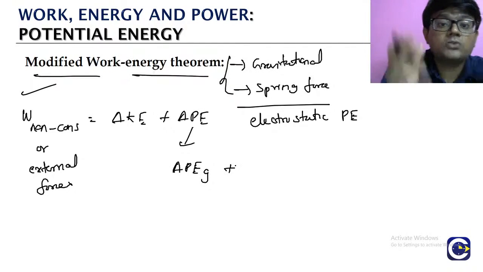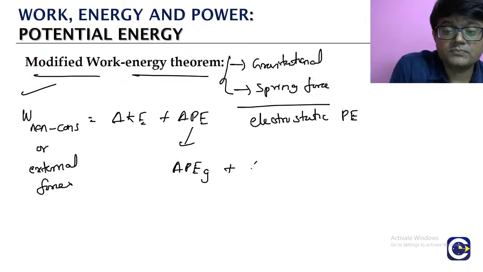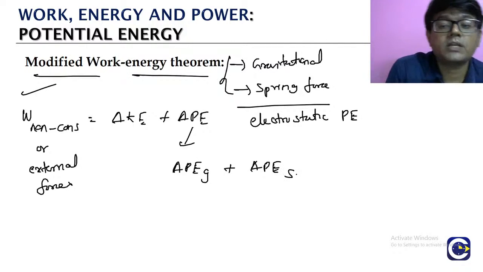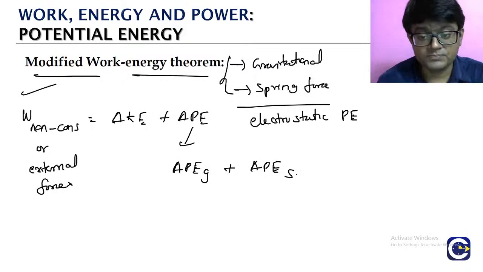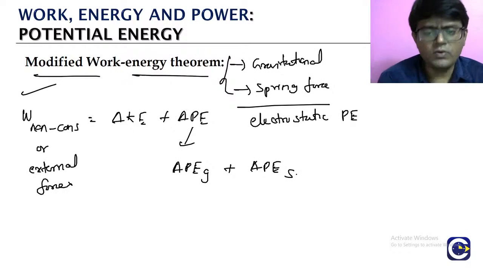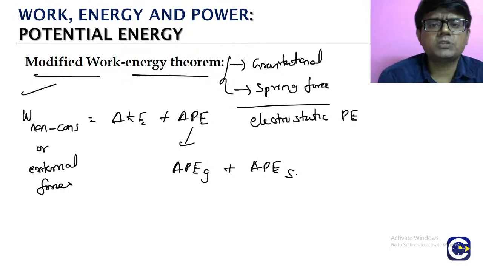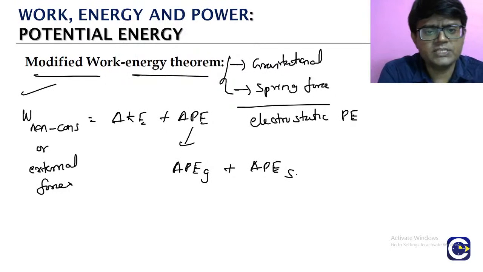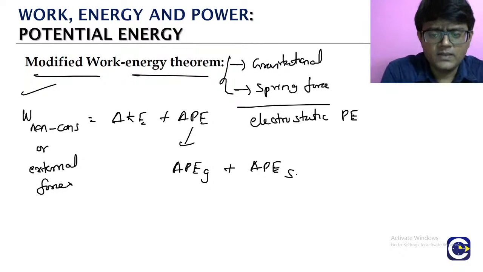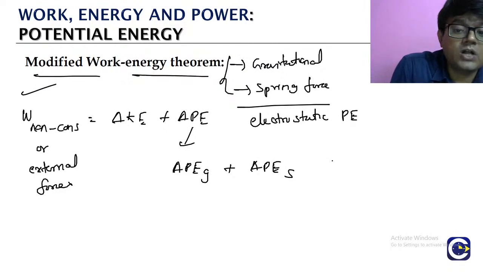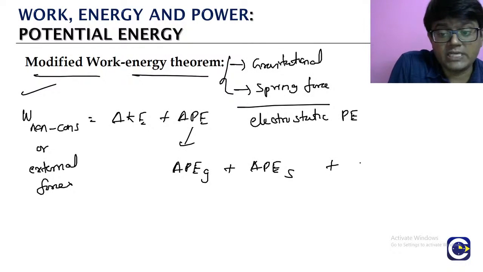Along with that, we also have spring potential energy, so we also have to include the change in the spring potential energy. In the maximum case only one value comes, but sometimes we can have both: the gravitational potential energy can change and the spring potential energy can also change. In some really complicated questions, we can also have electrostatic potential energy.